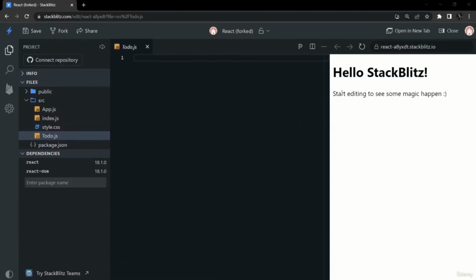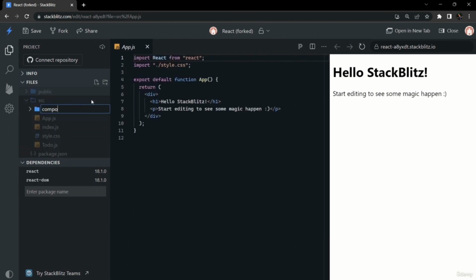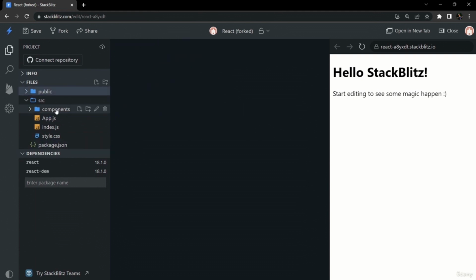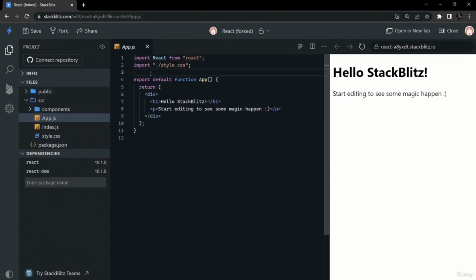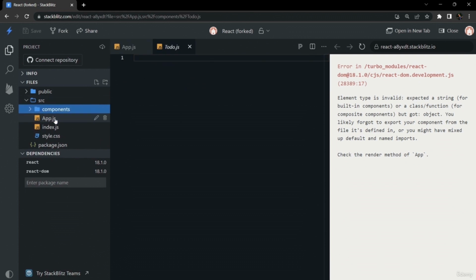Hello everybody, in this video we are going to see how to develop a to-do list app. This is the most frequently asked interview question during the machine coding round of any react.js or front-end interview. It is the most important question out of any other questions. To make a to-do list tab, firstly we will create a separate component folder, and inside of it we will create a to-do component, and we will import that to-do component inside of our app.js.